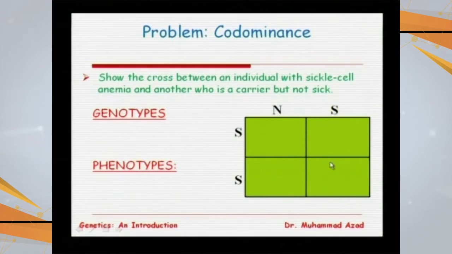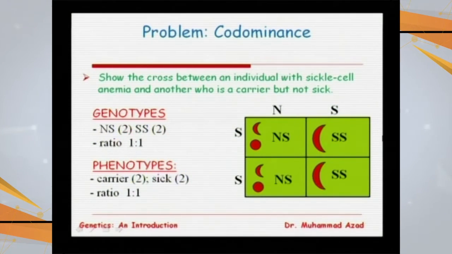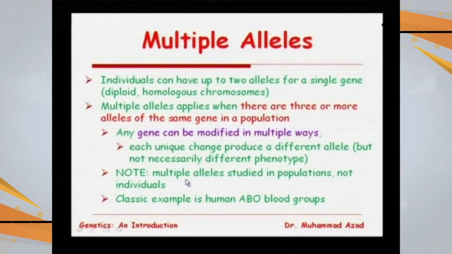If we are going to show the cross between one carrier and one sufferer, let's say the father is the carrier and the mother is suffering from the disease, then what is the situation? The situation will be that two of their offspring will be suffering from the disease, and two of the offspring will be carriers. So there will be a 1:1 genotypic and 1:1 phenotypic ratio.